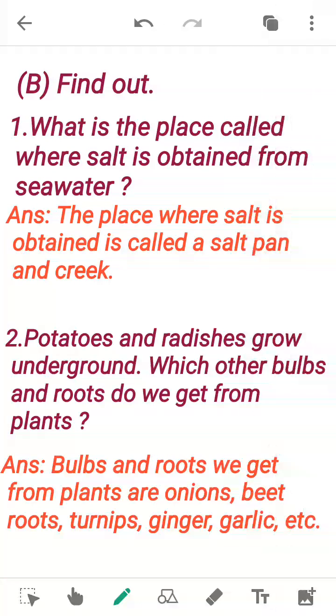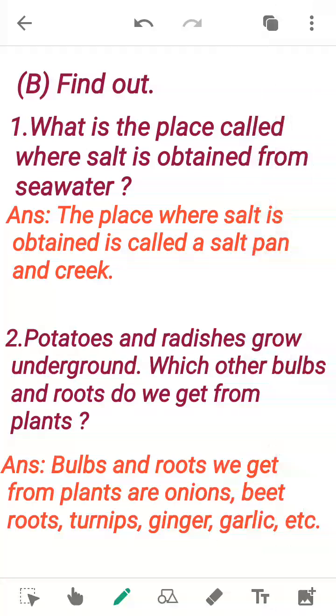The next question, find out what is the place called where salt is obtained from seawater. What is the place called where salt is obtained from seawater? It means the place from which we get salt, from seawater, what do we call that place? And the answer is, the place where salt is obtained is called a salt pan or a creek. Salt pan and a creek.